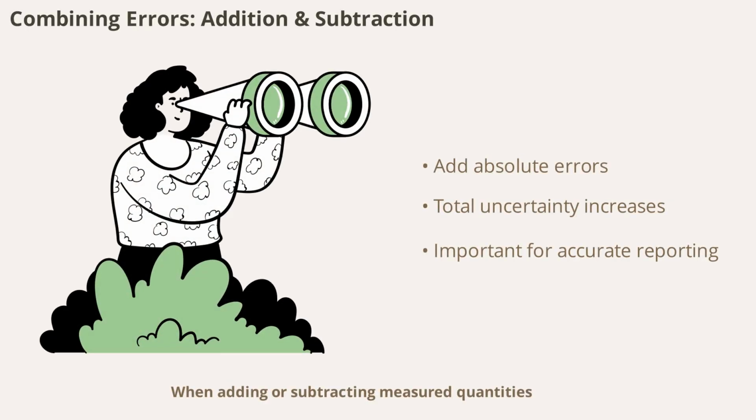When adding or subtracting measured quantities, the absolute errors are added together to find the total error. This means that the uncertainty in the result is the sum of the uncertainties in each measurement. Being aware of how errors combine helps you report results more accurately and understand the limitations of your data.